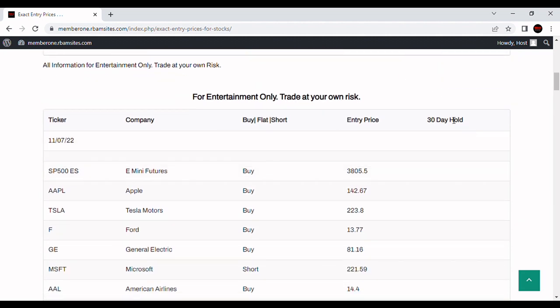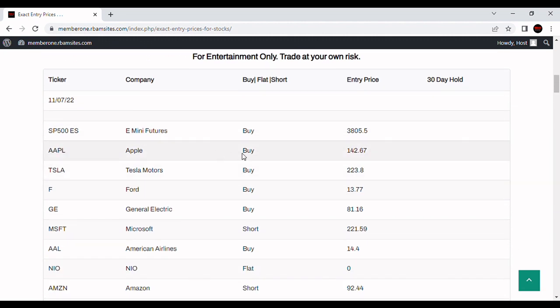Let's take a look at the 30-day trend following. Get in Monday, get out at the end of 30 days at a loss, or take your profits sooner if you get them. Looking at Apple here as a buy. So for tomorrow, the 7th, we're showing Apple a buy. If it gets up to $142, then that's a buy signal for Apple. And of course, you take your profits as soon as you get it, or close out at a loss in 30 days. That's the way this works. So that's what we've got for you on Apple.